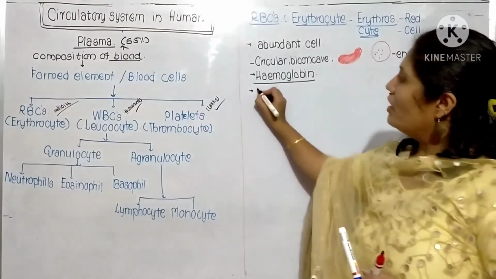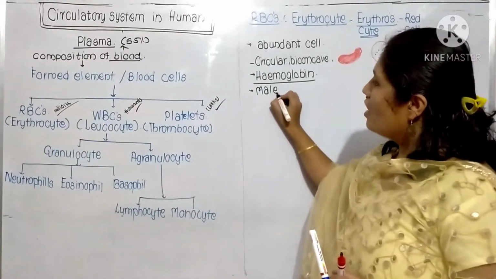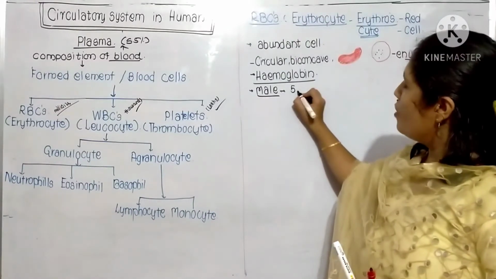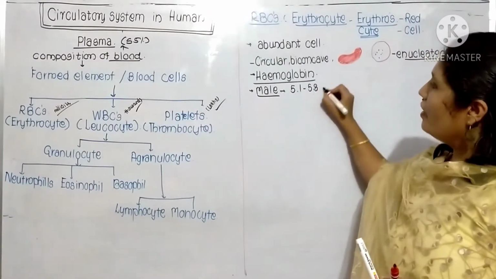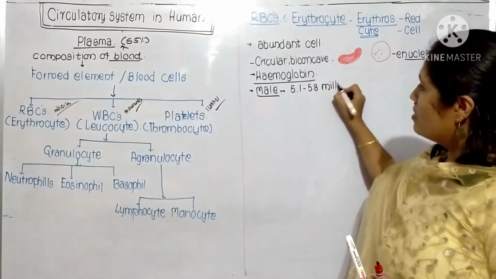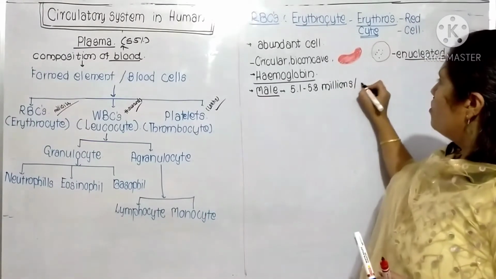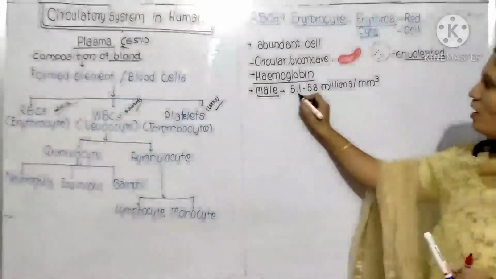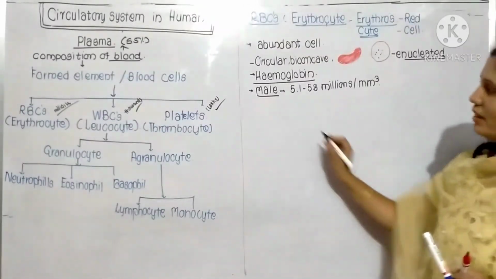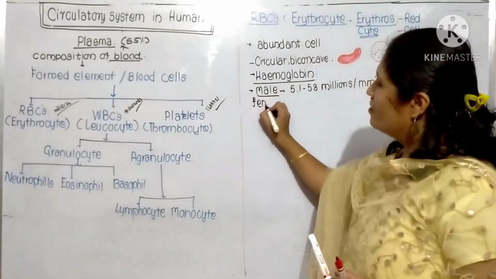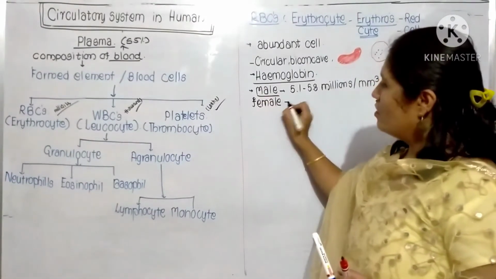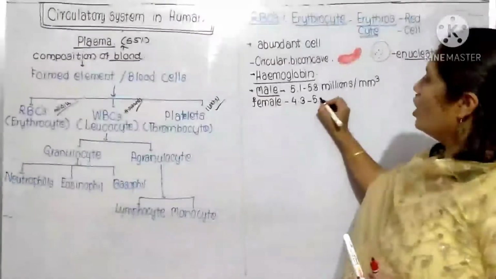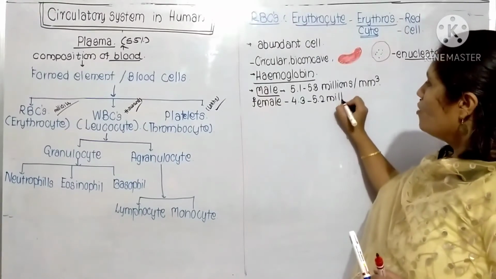Now what is the RBC count in the males? In the male body there are approximately 5.1 to 5.8 millions per cubic mm of blood. Remember this. Then in the females, the count is less, 4.3 to 5.2 millions per cubic mm of blood.